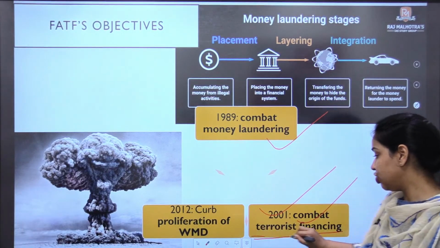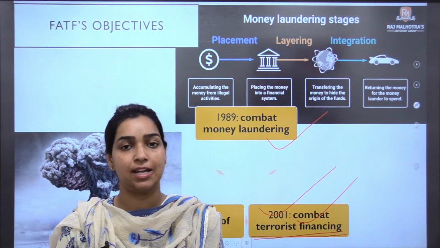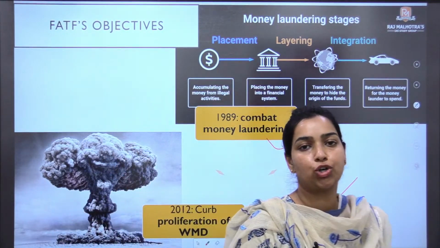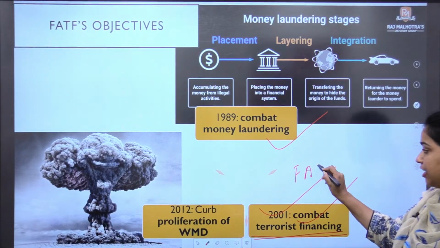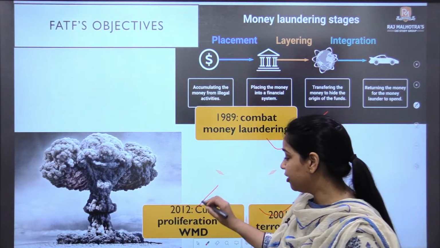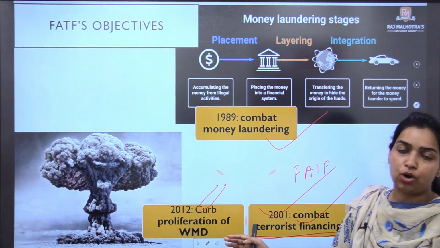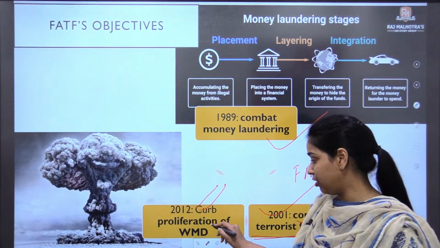Terrorist organizations should not get any kind of financing and funding through any state and non-state actor. That is what is made sure by the FATF working bodies. Finally, they also keep a check on the proliferation of weapons of mass destruction.